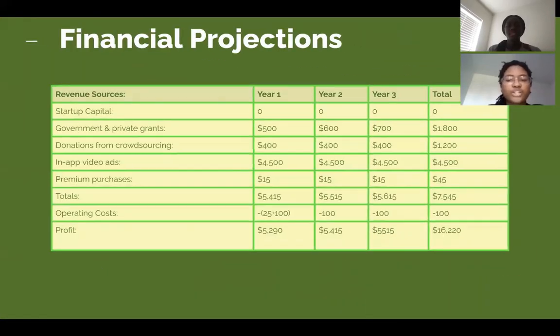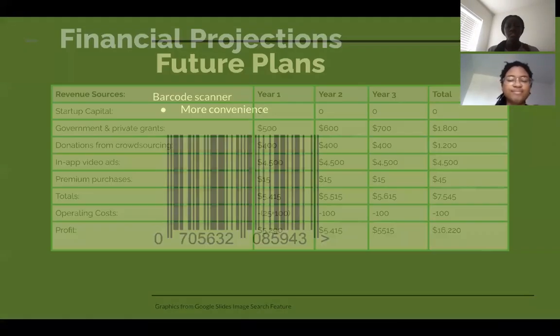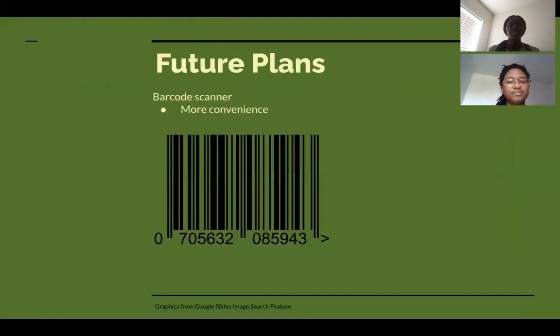Our financial projection from our business plan predicts that we will make a profit of $16,220 after our third year. This money will be put towards marketing, upgrading volunteer resources, and donating to communities. In the future, we hope to include a feature that would allow users to scan the barcode of their food item and receive information about all of its ingredients for even more convenience.